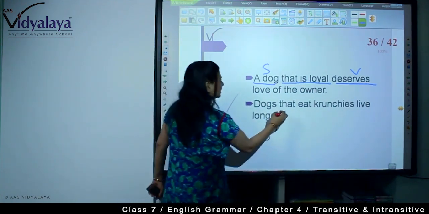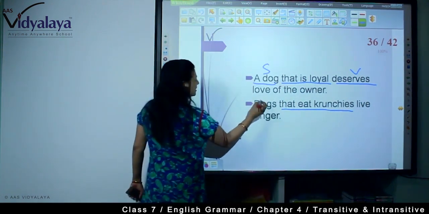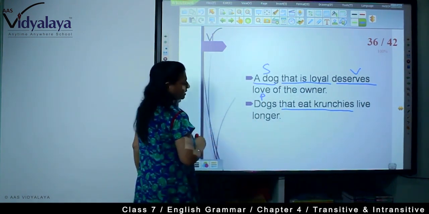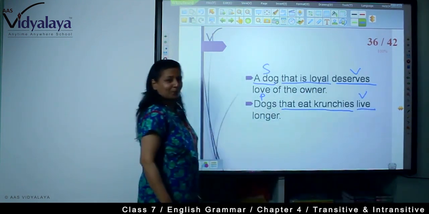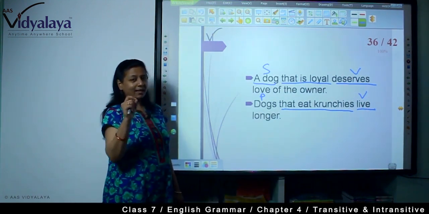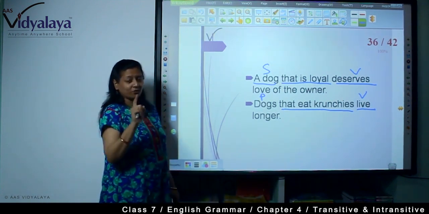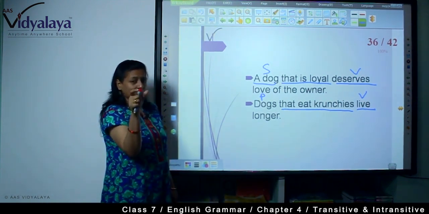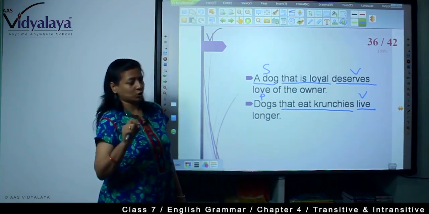Now, dogs that eat crunches live longer. Here the subject is plural, so the verb is also according to plural. So you will have to find the subject of the sentence. Don't get confused by the noun in the clause starting with who, that, which.